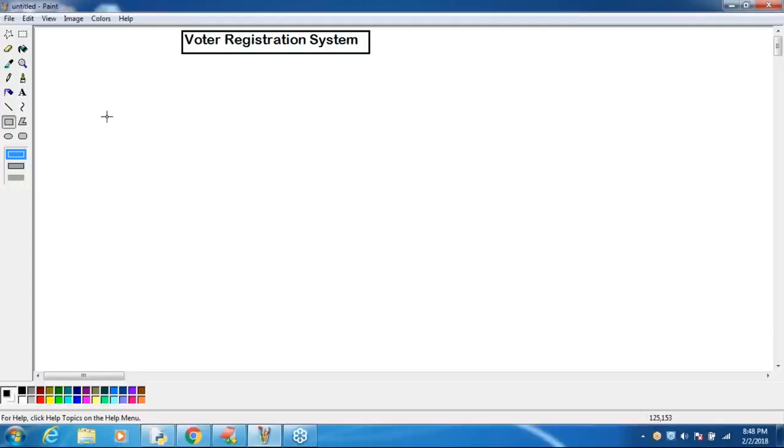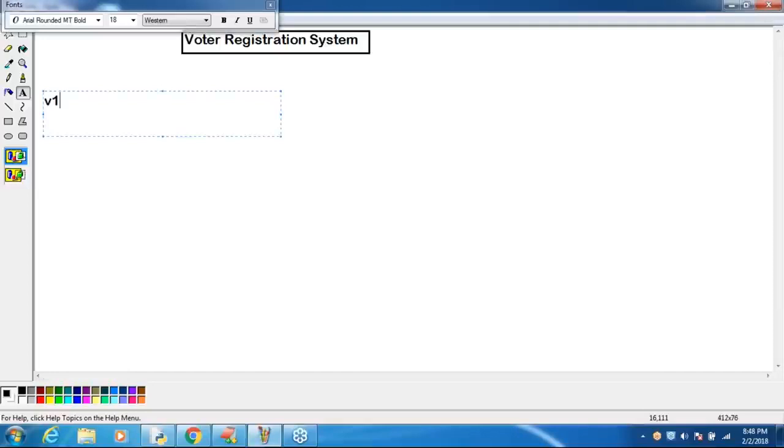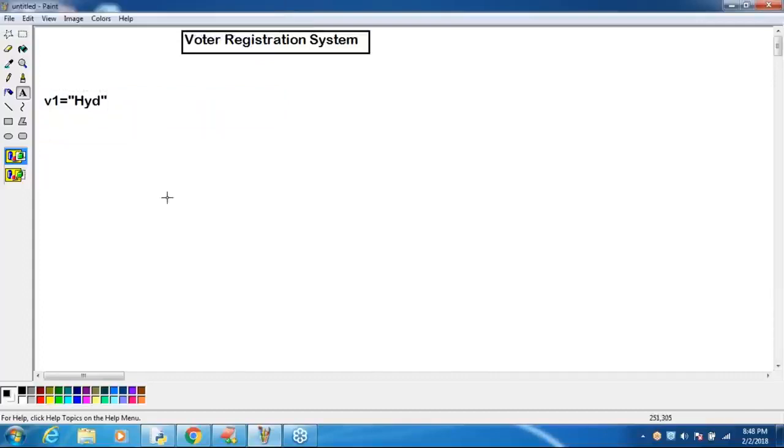Every voter has to provide several fields, like his name, the father's name, the mother's name, the husband's name, the address, and several other fields. For the first voter, he provided the city name as Hyderabad. Voter 1 provided city name as Hyderabad. Then immediately an object will be created.